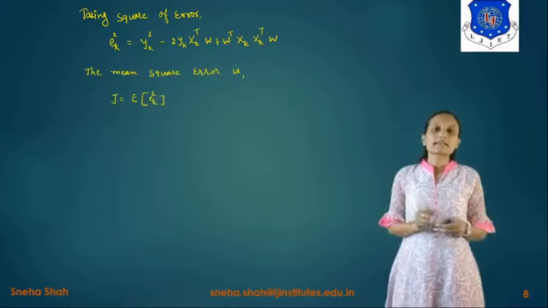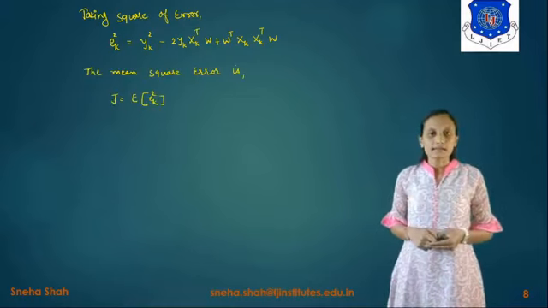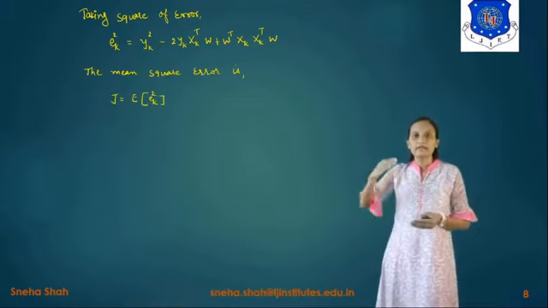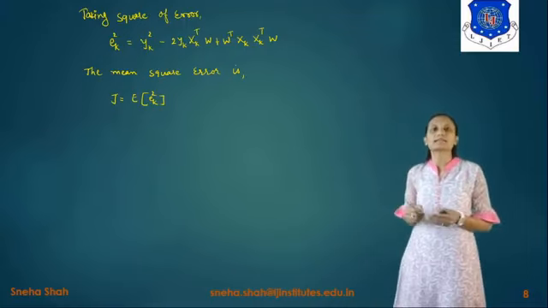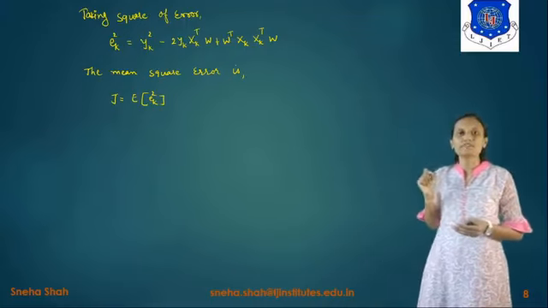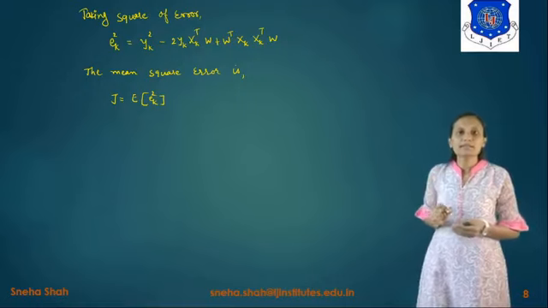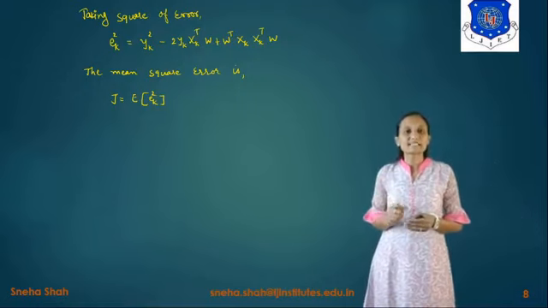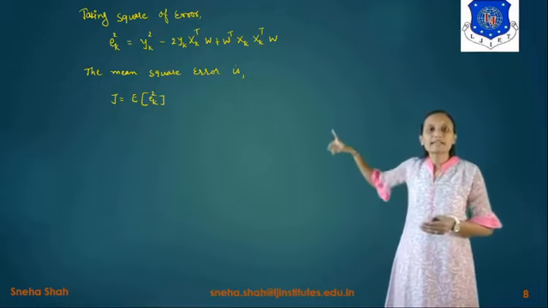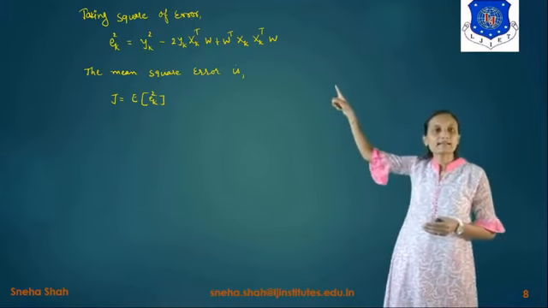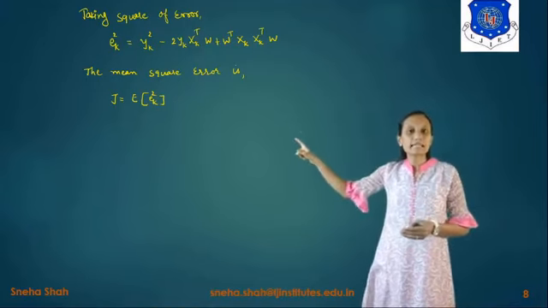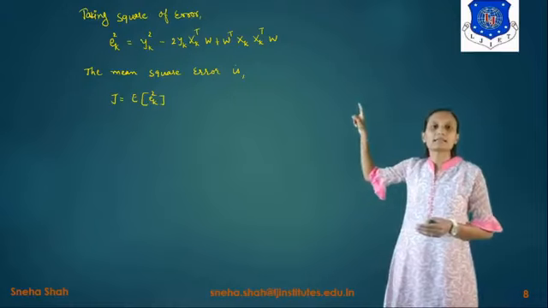Now in this, if we take the mean square error, it means we take the average value of the error, so it will be represented as the mean value of it, right? So the mean value is basically the expected value. If we take the expected value of this error, it will be represented as E of e_k square.